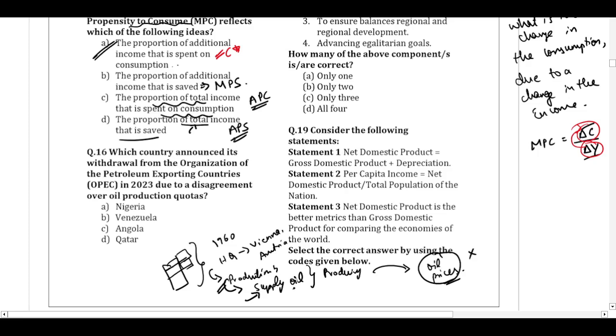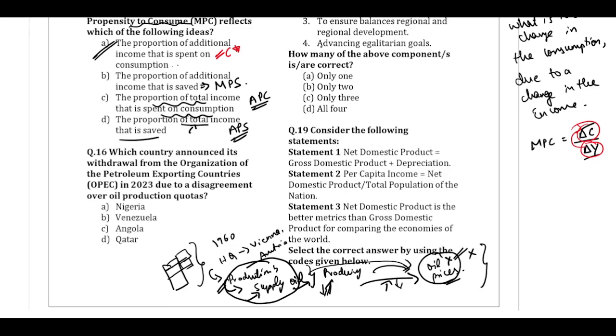controlled. If supply will be controlled, automatically it will have an impact on prices, because if the supply falls when there is demand, the price will automatically increase. And if the supply will keep increasing, even though there is no demand, the price will keep falling. So supply has impact on the prices. So OPEC doesn't control the price, but OPEC will control the production and supply, so that indirectly the prices will be ultimately reflected in the market. And the prices as usual are controlled by the demand and supply.